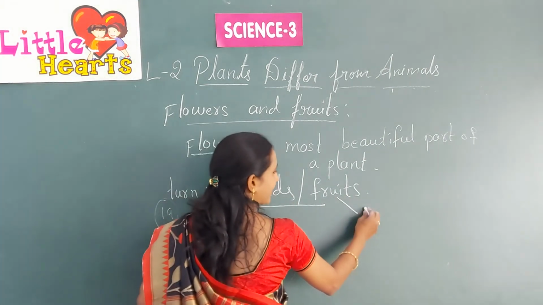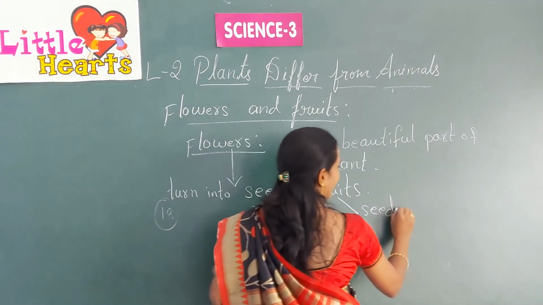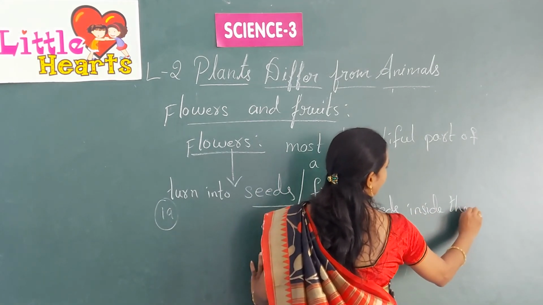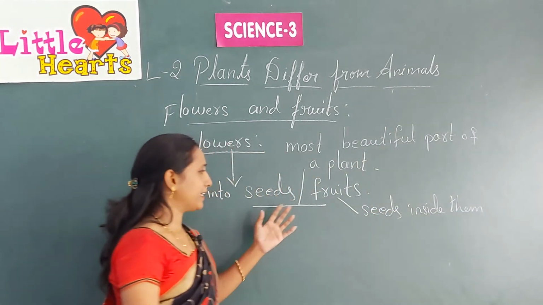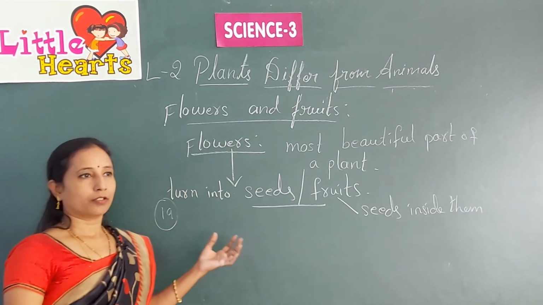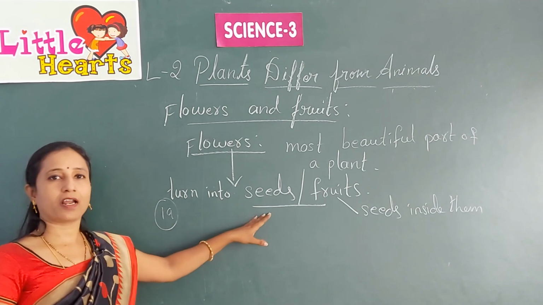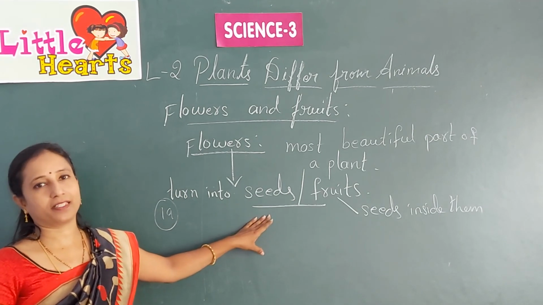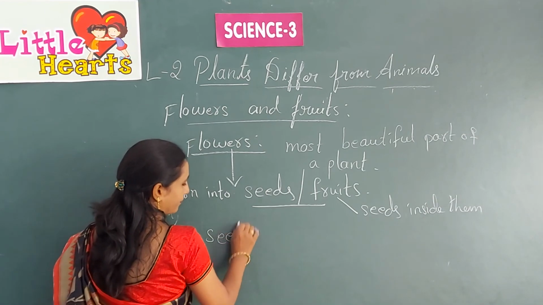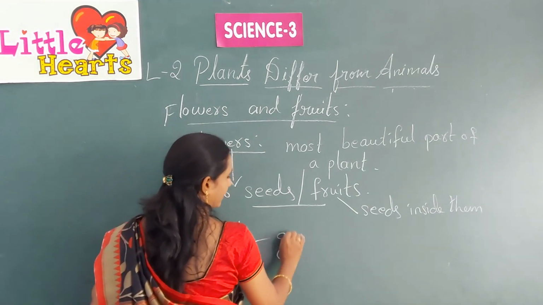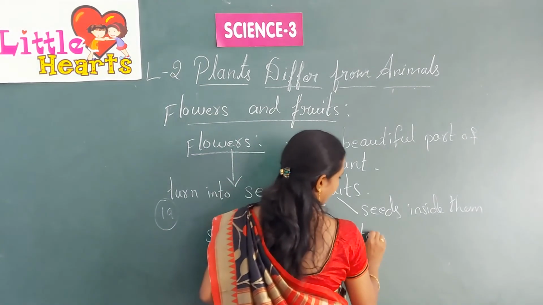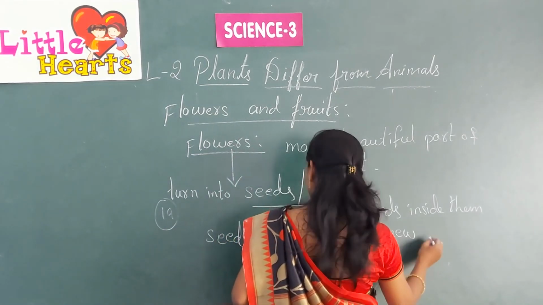These fruits have seeds inside them. These seeds give rise to new plants when they are sown in the soil.